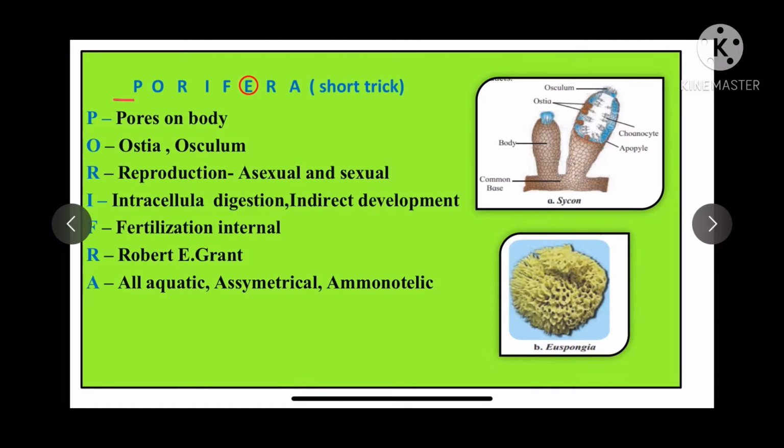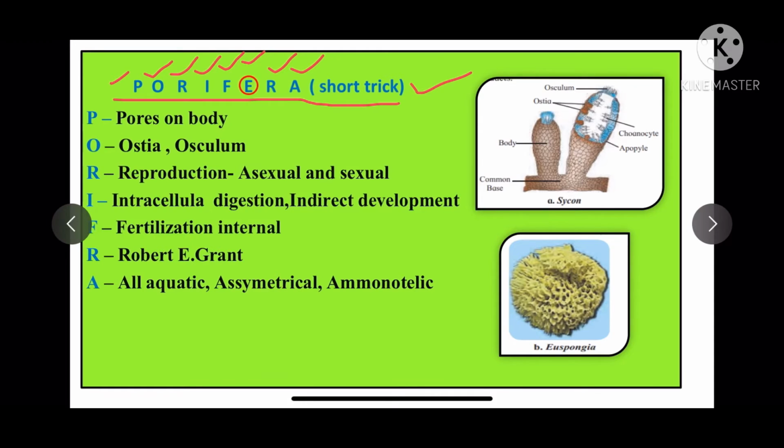Let us study the characteristics of Porifera in a short manner. I am going to tell you a short trick so that you can easily remember the characteristics of this phylum. Porifera includes the letters P, O, R, I, F, E, R, A. Now all these letters stand for characters, except one. The letter which I have circled is not having any characteristic, so I have circled that particular letter.